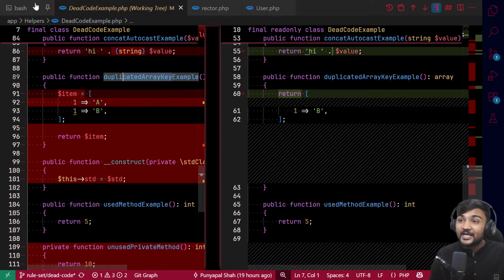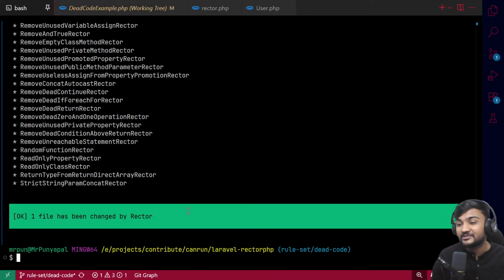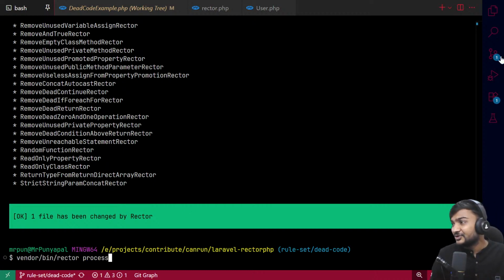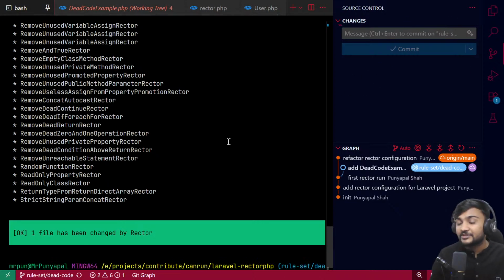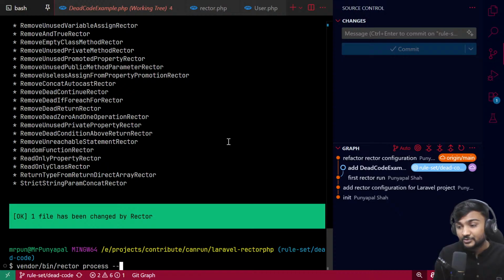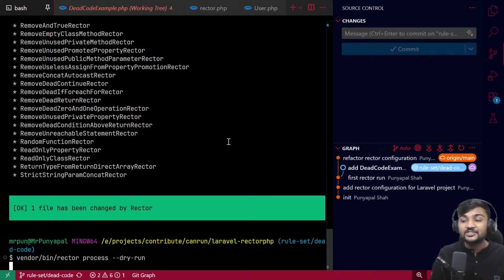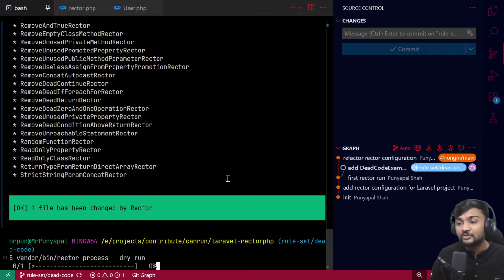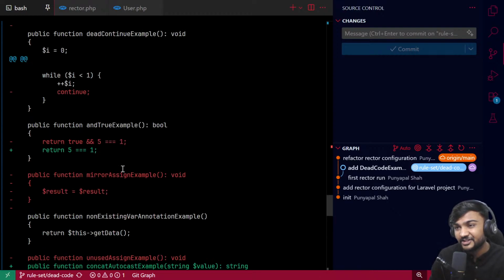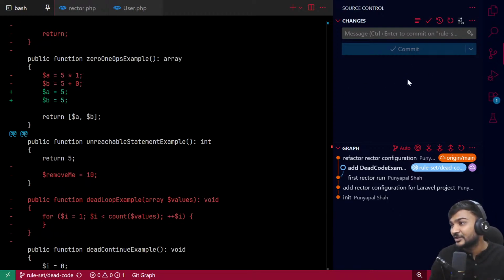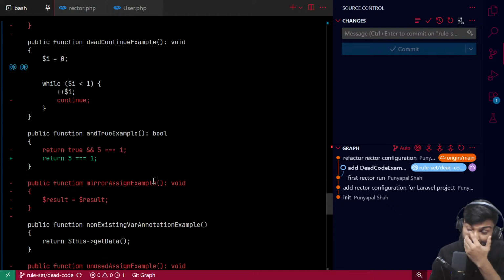Okay, so now you may have one question, right? Rector is removing this stuff, and what if something important has been removed? So again, you don't need to always run Rector directly. You can run Rector in a dry run mode, and it will just tell you that it has some issues. It is not going to change anything. It just says that there is some refactoring needed. It hasn't changed anything. You can see my git changes and there is nothing. So that is the case of dead code.